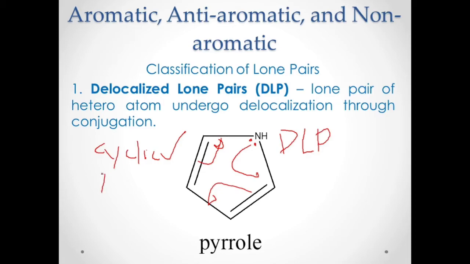This is planar. That is also planar. Okay, that is planar. Automatically, that is planar, because you have your double bonds there. This is an sp2 hybrid. Okay, this is sp2. This is also sp2, and that is sp2, and this is also sp2. Then that system there is actually planar. Then your N there will also contribute to an sp2.